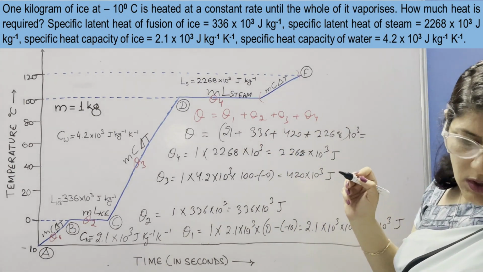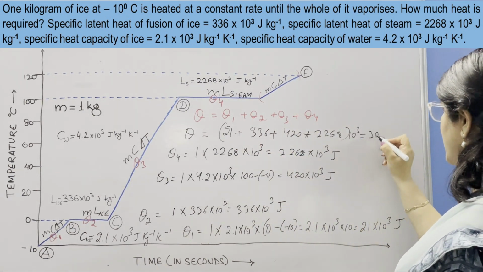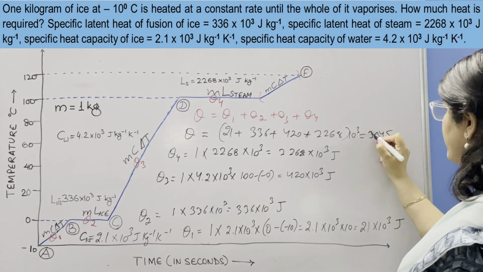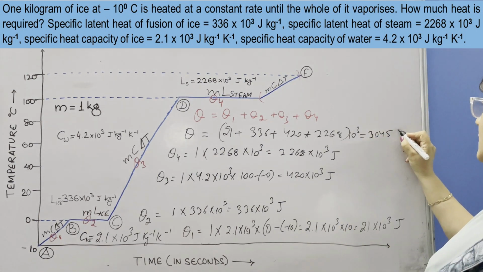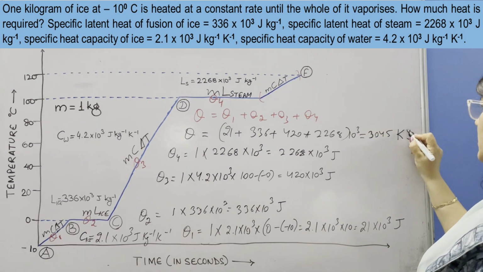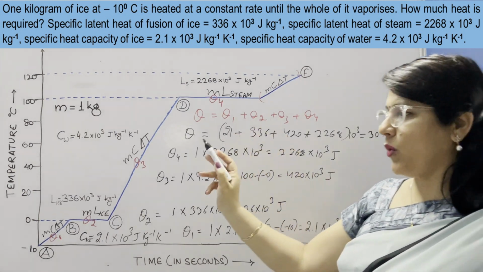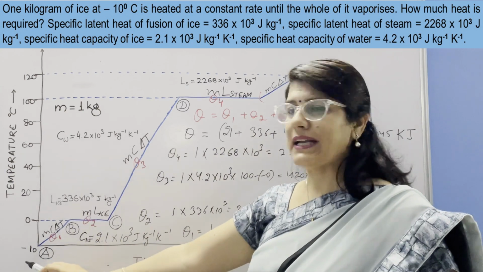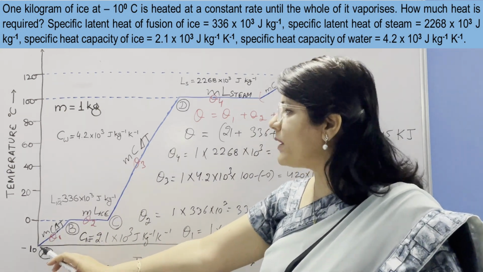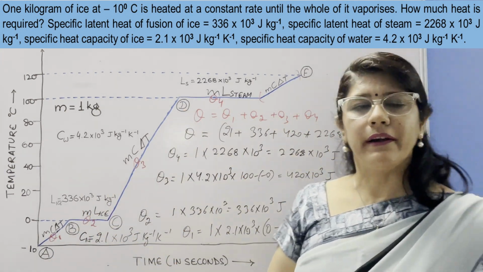After adding these whole values we get the value of 3045, and for this 10 raised to power 3 we can use K, it means kilojoule. So 3045 kilojoule is the total heat energy required for 1 kg of ice at -10 and converting it into steam at 100 degrees Celsius.